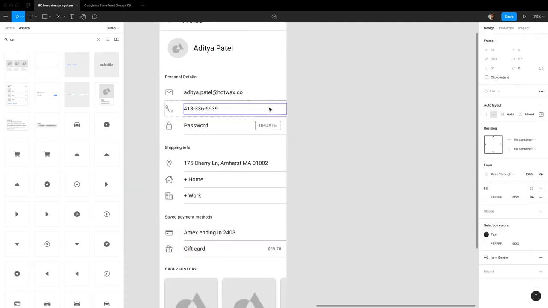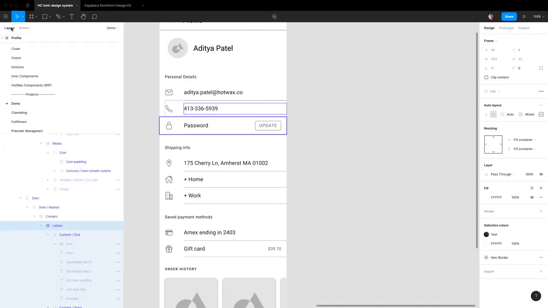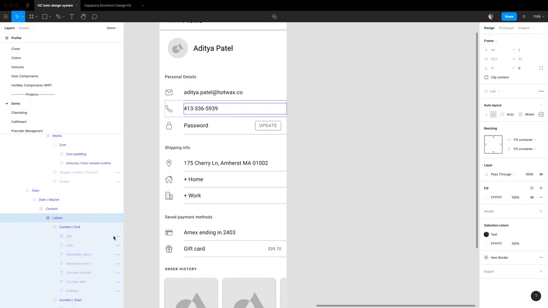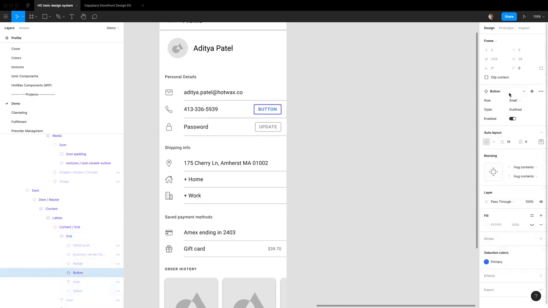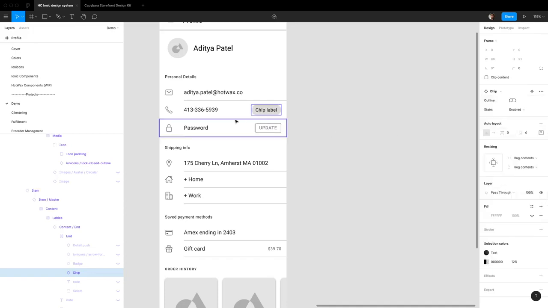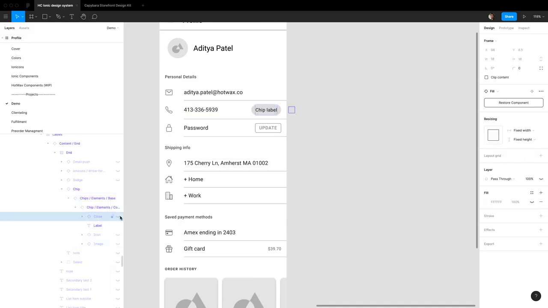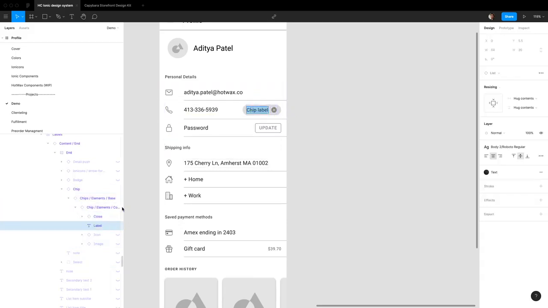Also I just want to quickly show something which I didn't get to show: in items you don't have to use just the components that are already in here. If you want to use something other than a button, like today I actually came across a situation where I wanted to use a chip in here. All you have to do is just select chip and you're ready to go. And then this is just the chip you know and love with maybe a close icon if you want to have some kind of input here. I used this for a date selector today, so that's why I just remembered that's something you can do here.